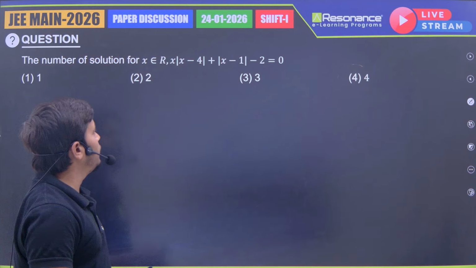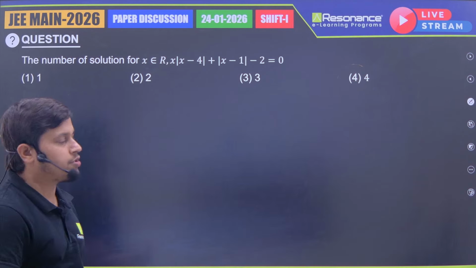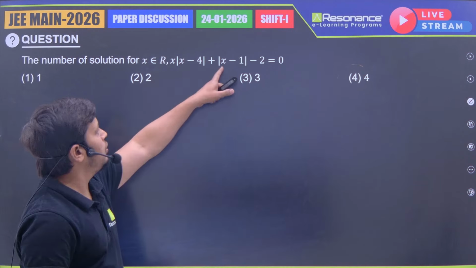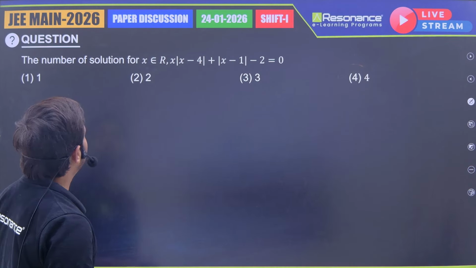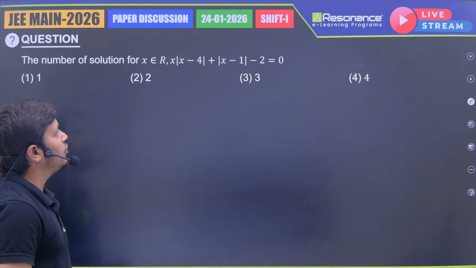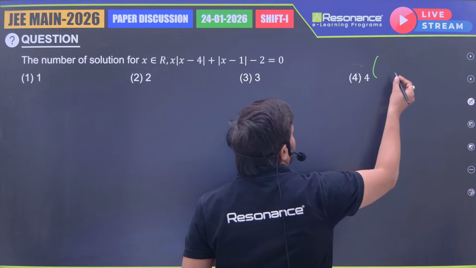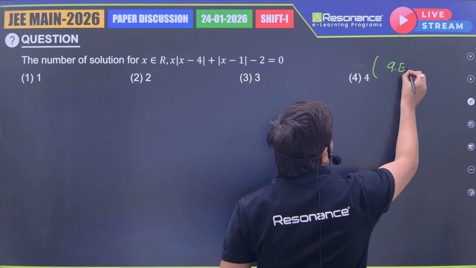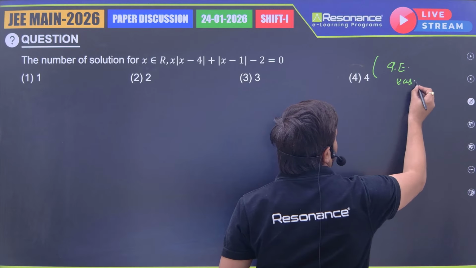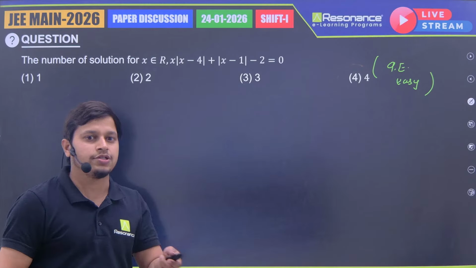Now coming to the next, okay, the same type of question came in the 21st January shift also. Only the data got changed. There was a plus sign, here you have a minus sign in the modulus. Number of solutions for x belongs to R for this equation. Again, this is a question from the quadratic equation, and this is also easy, but it takes time. It will be a little bit lengthy because you need to solve case-wise.